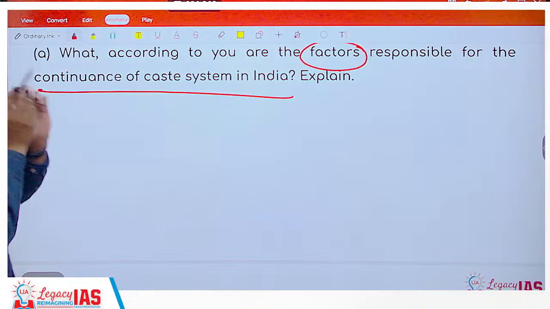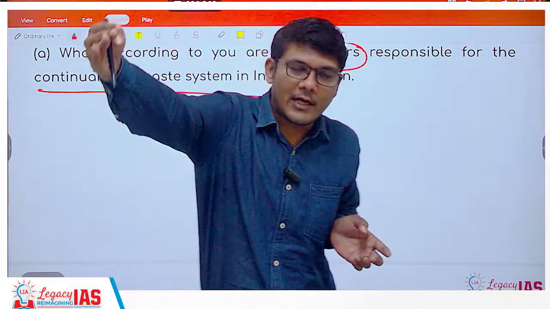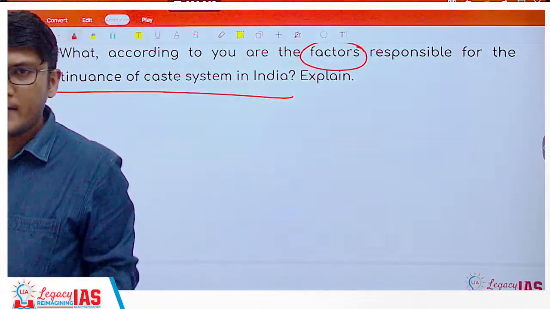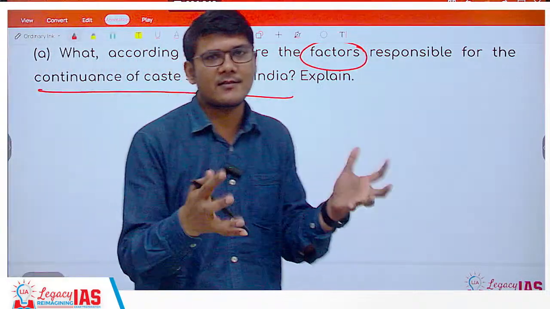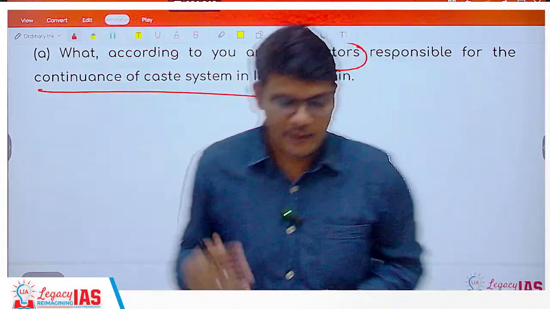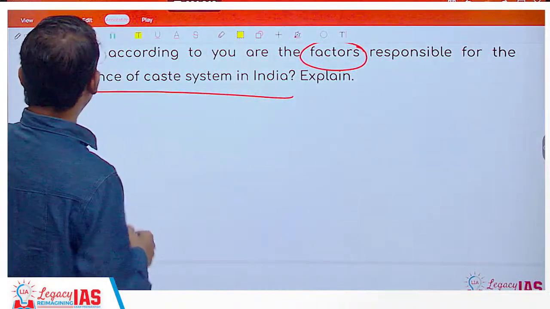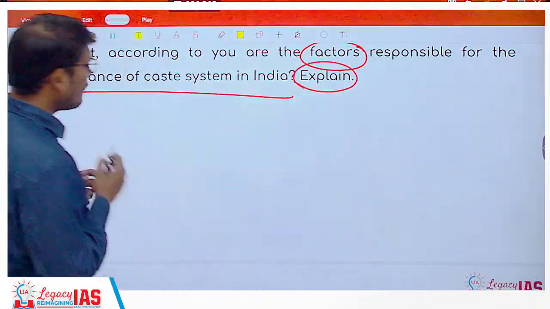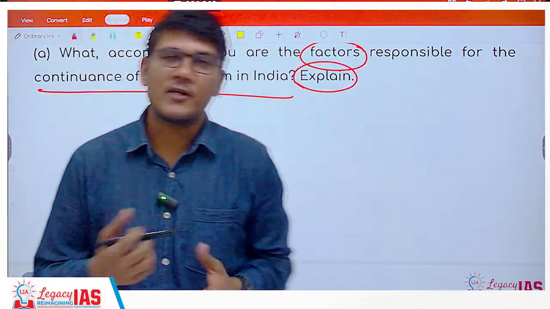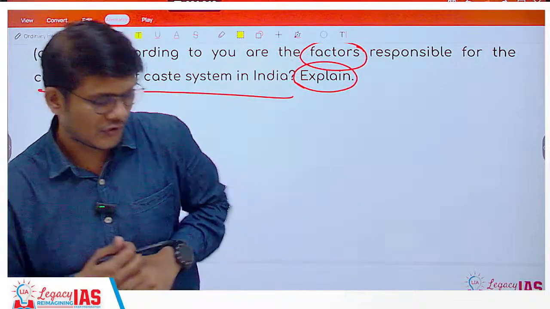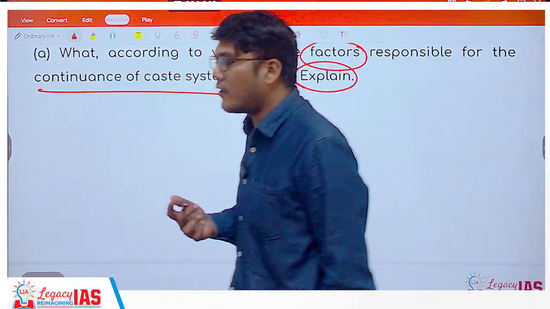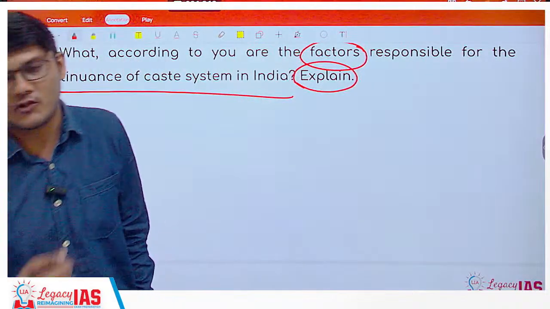Now, they are not asking what led to the caste system. They are asking what are the factors which are making it continue the way it is, or maybe in a changed form, but still caste system is present. So what can be the factors? The very first thing, you have to explain these factors. The very first thing can be religious legitimization. The moment there is religious legitimization, it is very difficult to go against it.